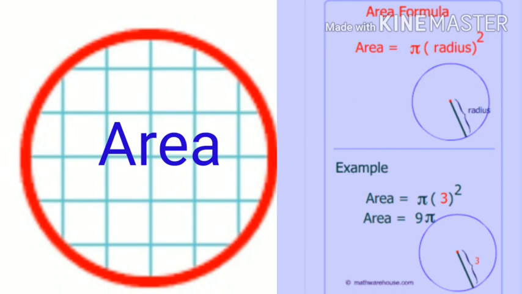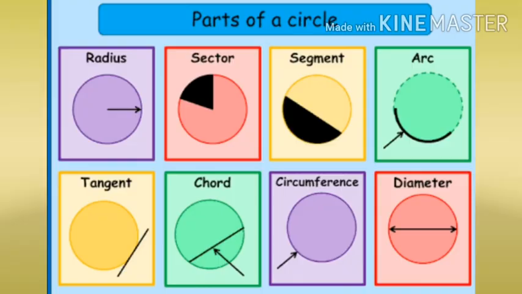To find the circumference of a circle, the formula is 2 pi r. So the area of a circle is calculated by the formula pi r squared, and the circumference of a circle is calculated by the formula 2 pi r. Okay. Now the next is sector and segment.